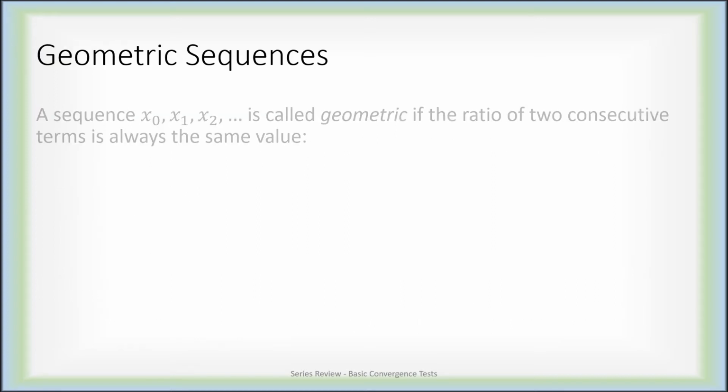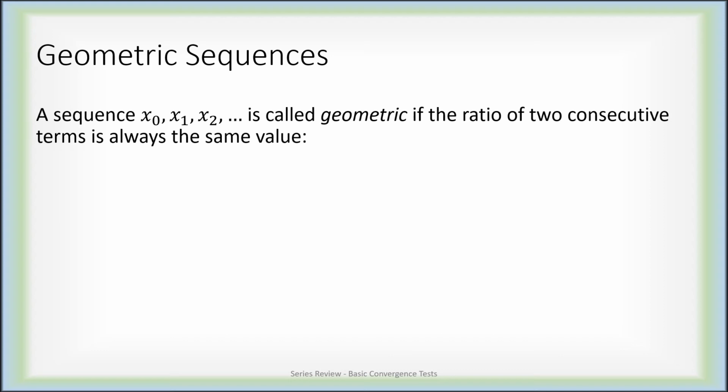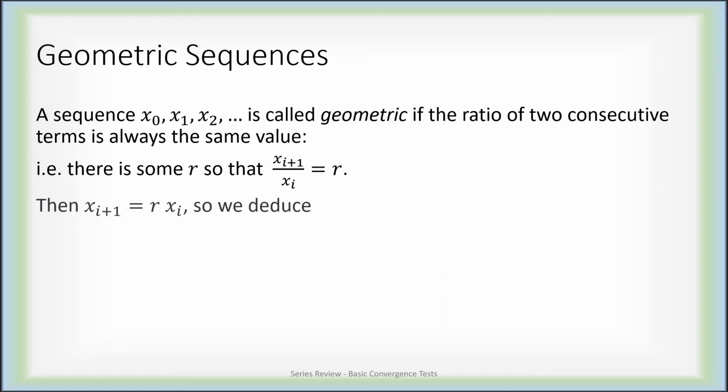Well, what's a geometric sequence? A sequence, notice I'm not saying series, I'm saying a sequence. A sequence is called geometric if the ratio of two consecutive terms is constant. So for every i, x_{i+1} over x_i is always r. The ratio of two consecutive terms is the same constant r. If this is true, well then x_{i+1} is just r times x_i.